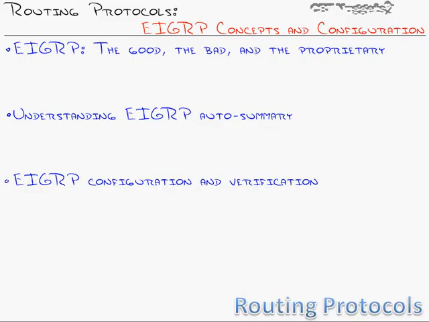We'll then go into the configuration of EIGRP, look at features like auto-summarization, how we can set it up on our routers, and we'll replace our whole network that's currently running OSPF with EIGRP. We'll even, I believe, go into some of the summarization features of EIGRP, just like we did with OSPF, kind of take a step beyond CCNA, and then we'll verify everything to make sure it's working correctly.